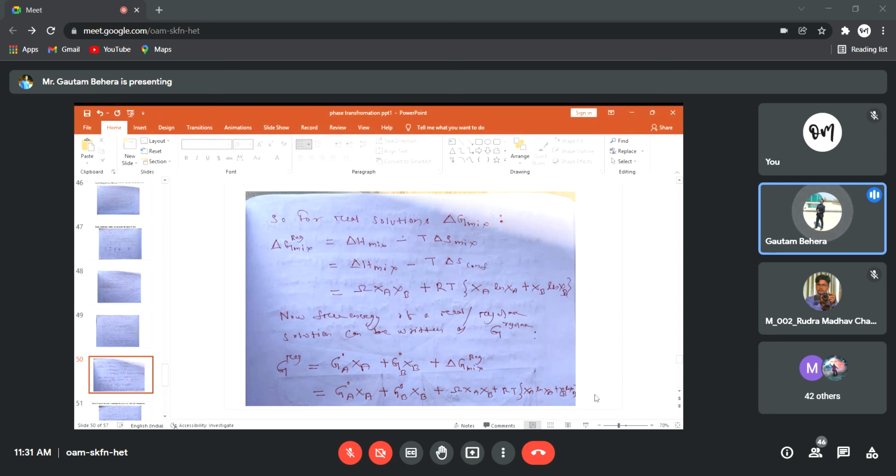So this is the final expression of free energy of a regular solution or real solution, right? The main important part is the delta H mix, which is omega XA XB. And you remember, this is the free energy due to mechanical mixing, and this is the free energy due to what? Solid solution formation.